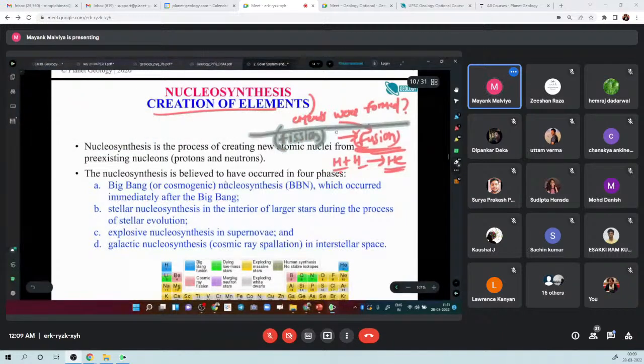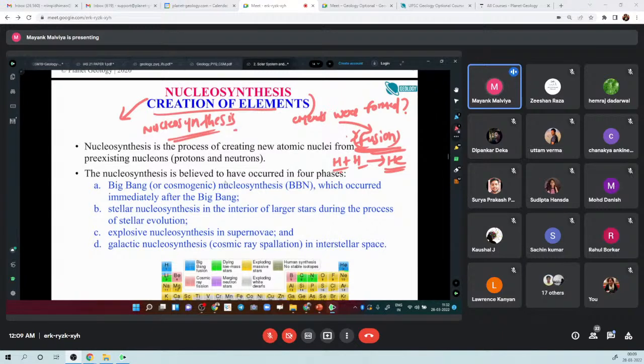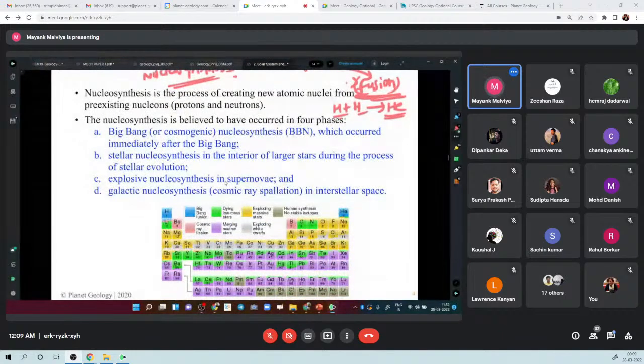Nucleosynthesis is a process of creating new atomic nuclei from pre-existing protons. So basically this process of creation of elements, we call it nucleosynthesis, right? So basically, just like Kaushal and Surya say, they are formed through a process known as fusion, right? So one thing is there for fusion, what is the need, right? Like Surya was saying, it needs intense pressure and temperature, right?